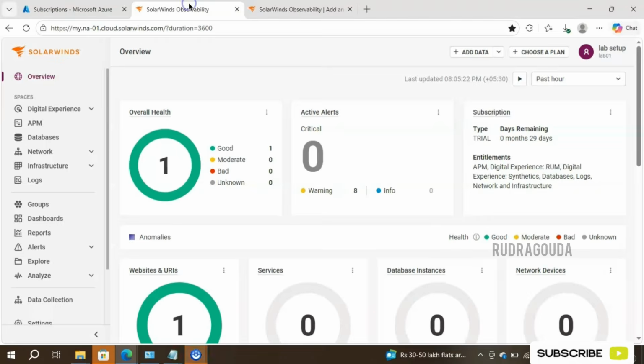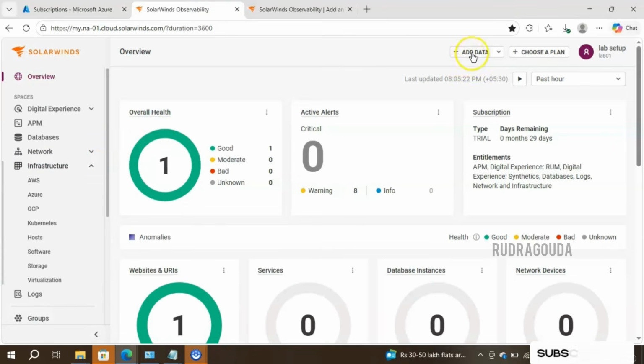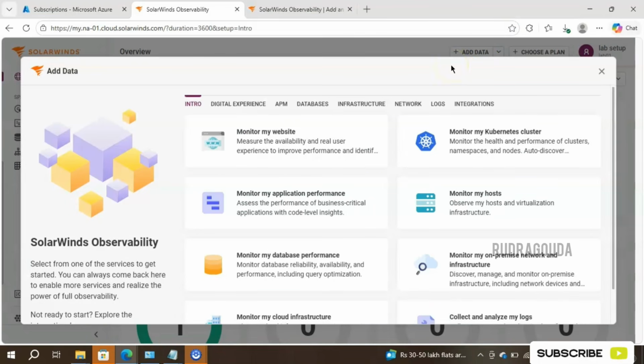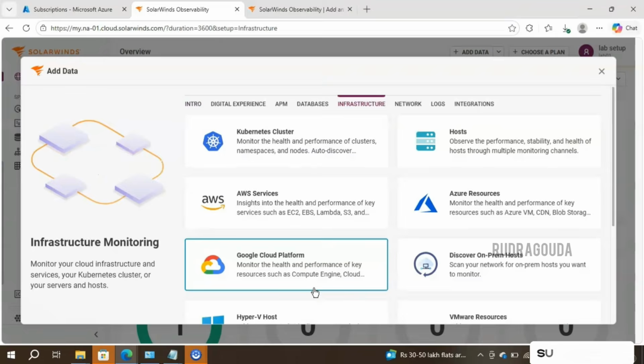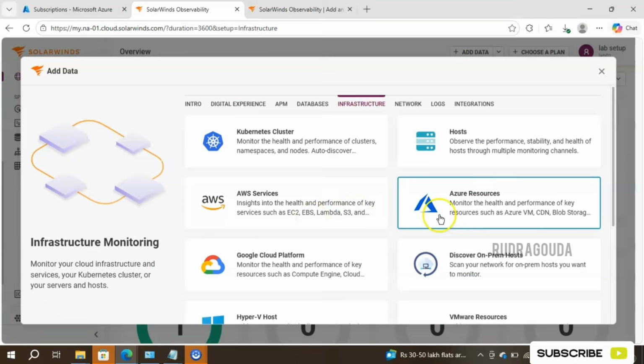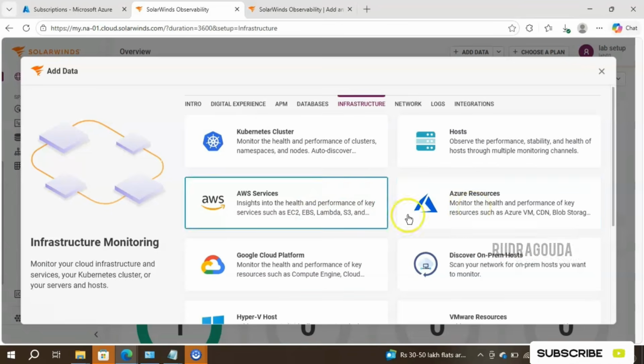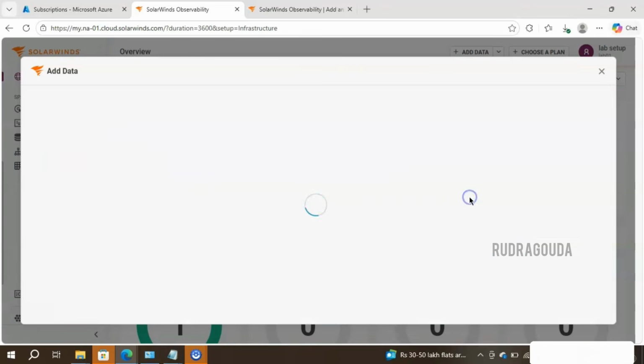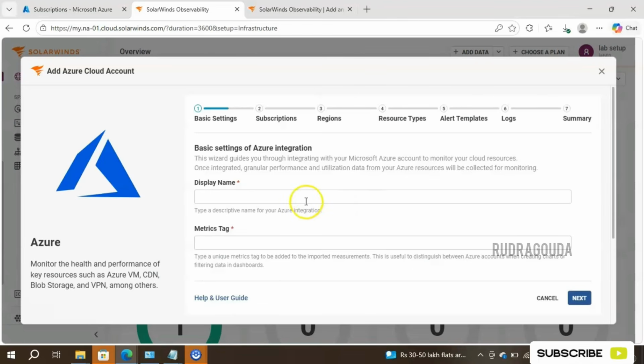Okay, in the SolarWinds portal, expand Infrastructure, or you can go ahead and click on Add Data. Both are going to give the same result. I simply clicked on Add Data, and then here I should select Monitor my cloud infrastructure. Inside this, our interested part is Azure. If you're integrating AWS or GCP, you need to choose according to your need. For now ours is Azure, so I'll select this option, and we need to provide a meaningful name here. For example, I will give it as AZ SolarWinds.